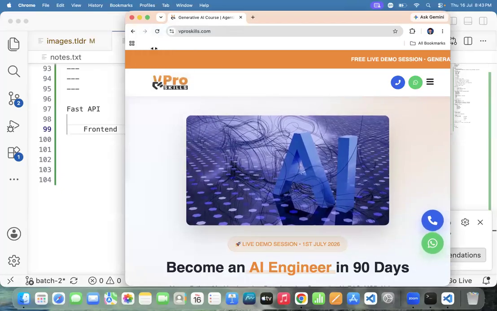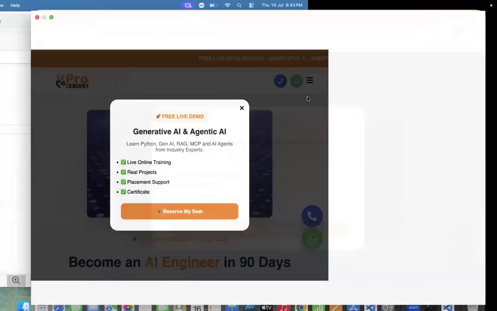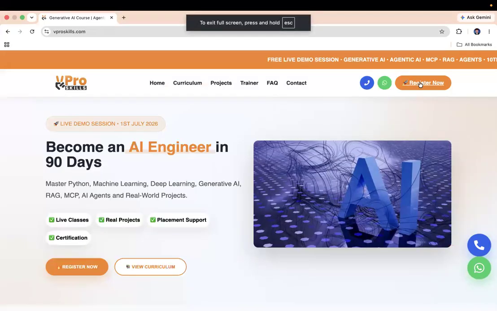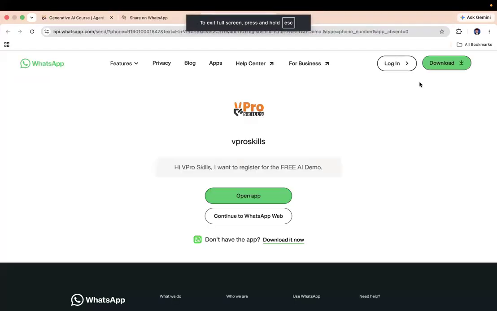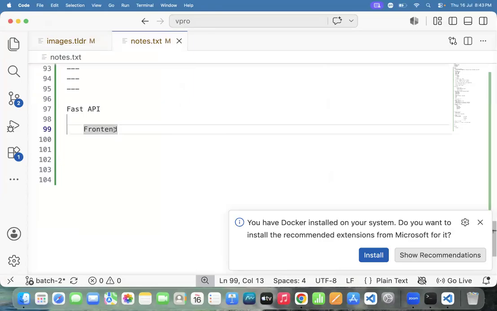Are we able to click the button? Yes or no? Are we able to interact? Yes, sir. Interactions. Then that one we can call the front end. Got it or not? What is the front end? Able to interact, we can call the front end.